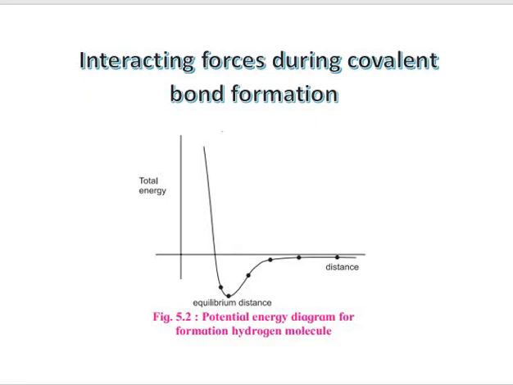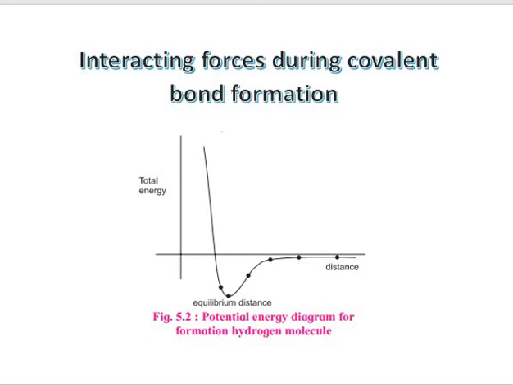Now, the repulsive forces will destabilize the system with increased energy of the system, while attractive forces decrease the energy. And it is found that during the formation of the hydrogen molecule, the magnitude of the newly developed attractive forces contributes more than the newly developed repulsive forces.